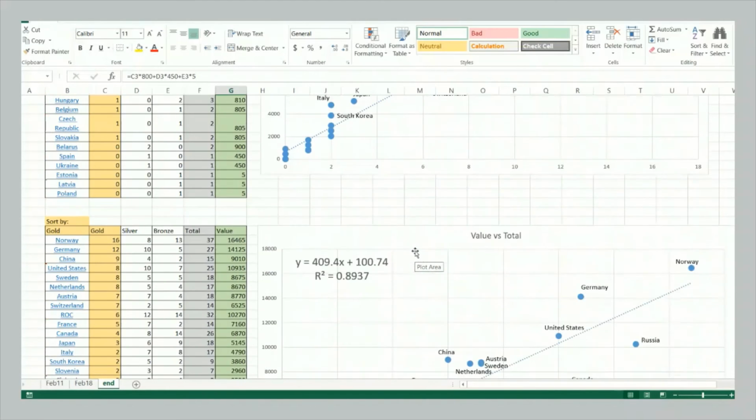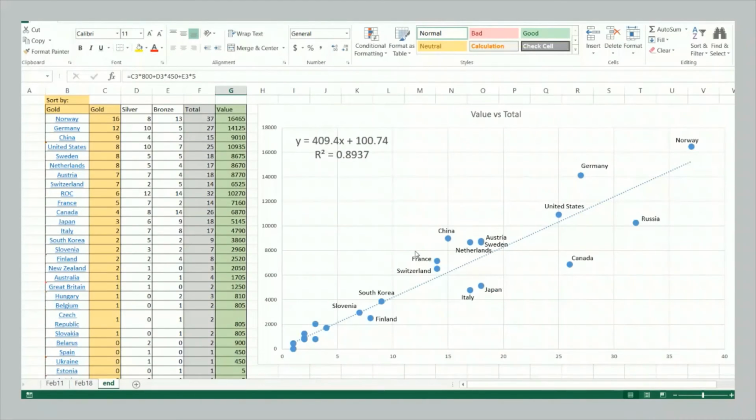So the other way we could look at it is values of medals won versus total medals won. Okay, so the R-squared factor rounds to 0.9. It's a little bit lower, but as you can see, the dots fall quite close to that line of best fit. And again, we see Norway as by far the winner, with nobody near it, right? Both by value and by total medals won. But what's interesting is we see Germany, United States, Canada, and Russia all appear in this cloud of second runners up.